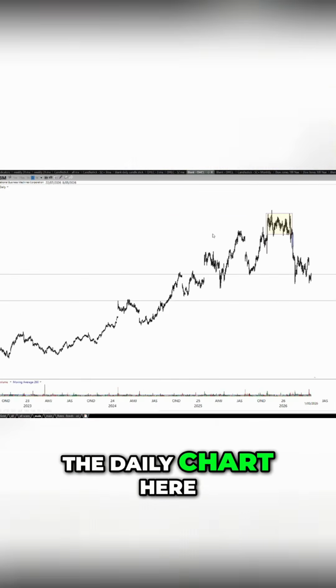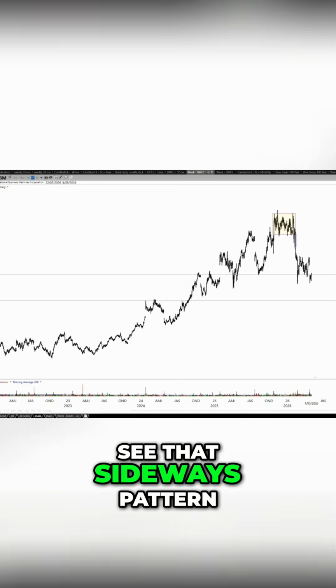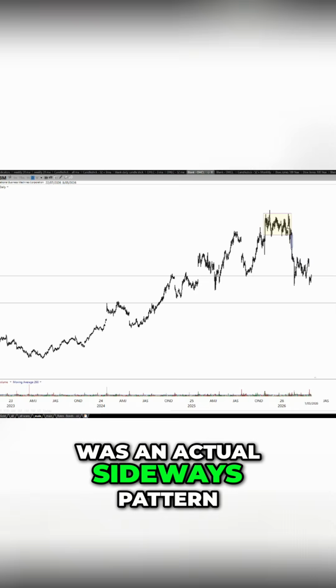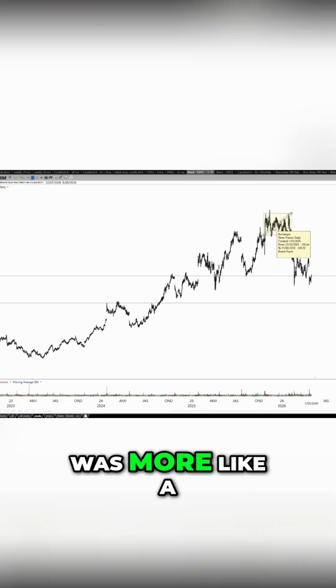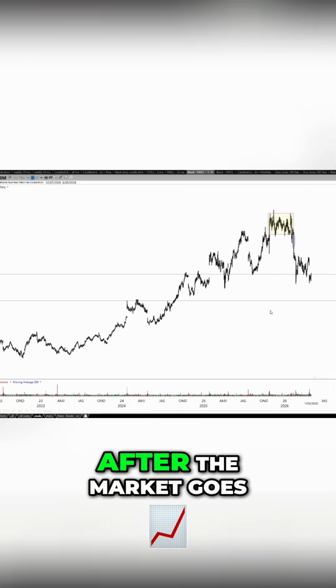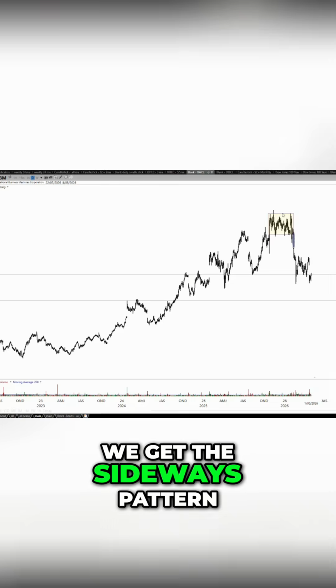I'm going to bring up the daily chart here for a minute, just so I can show you. Notice how, see that sideways pattern through there? This sideways pattern was an actual sideways pattern, but it was more like a distribution phase. Distribution phases typically happen after the market goes up for quite some time. So it's been going up, up, up, up, up. We get the sideways pattern.